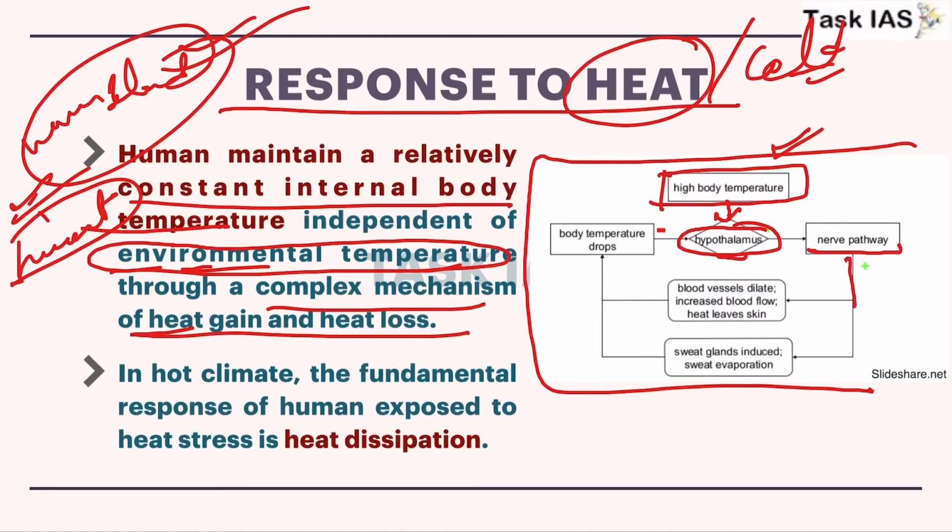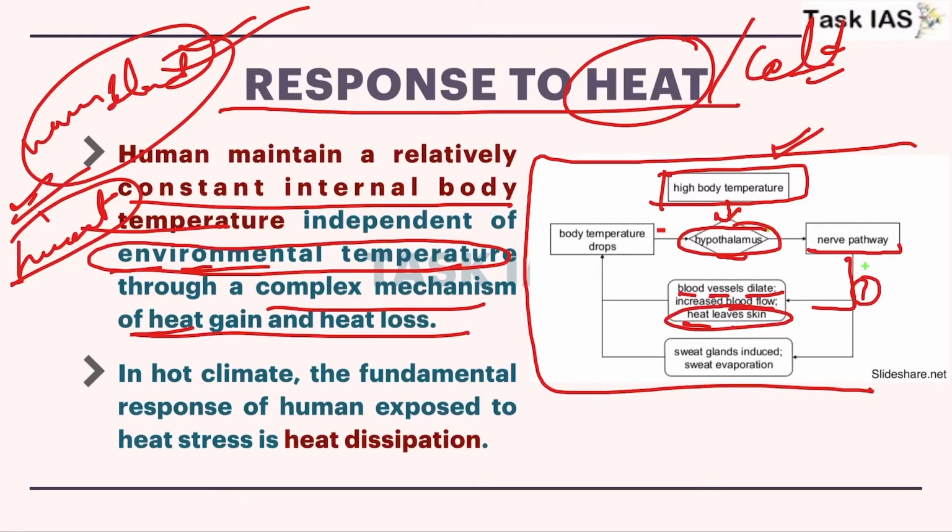The first mechanism is that our blood vessels start dilating. That means blood flow in our vessels, capillaries, arteries and veins will increase, and this leads to more activity at the surface level of our skin, because heat flow will be high, and this increased contact of blood vessels with our skin will lead to more heat leaving the skin.